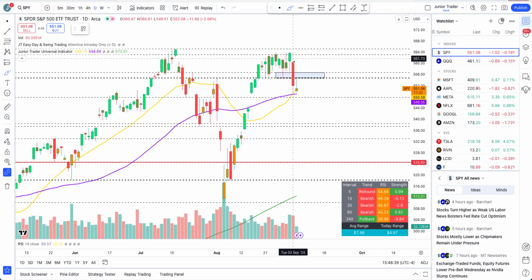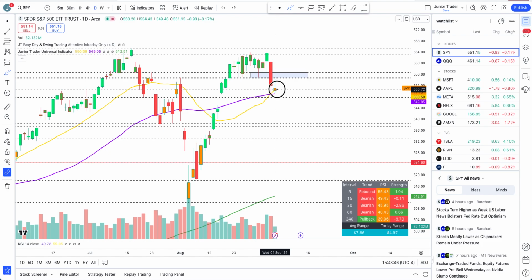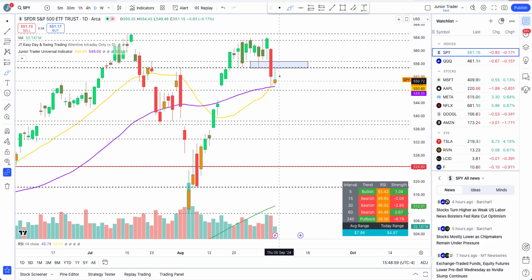All right. So we broke the structure yesterday, and today we are seeing a rebound at the 20 and 50 days moving average intraday. That's fine. It rebounds just like we have pullbacks in the uptrend, we have rebounds in the downtrend. And I talked about this very possibility yesterday.